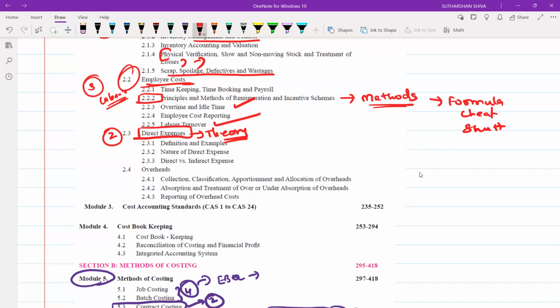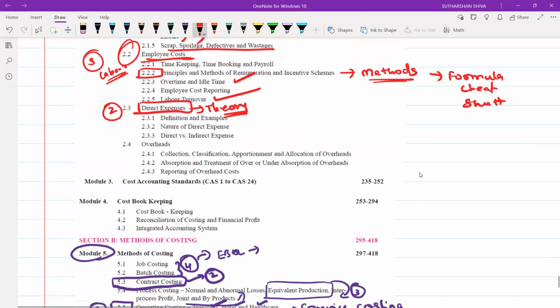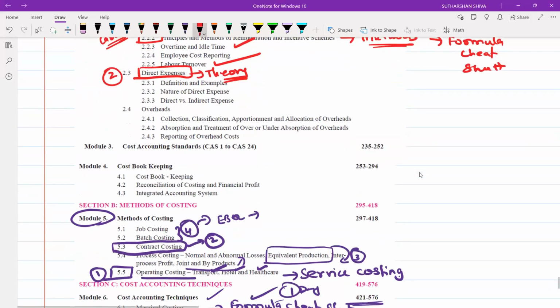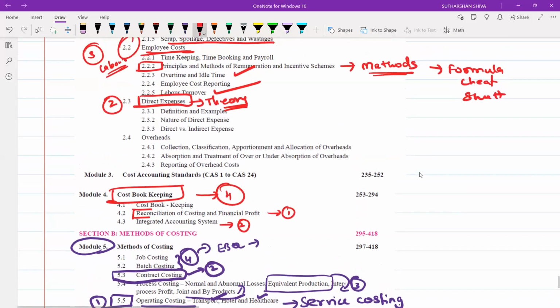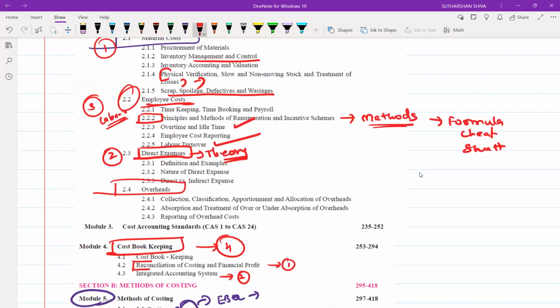Now, after employee costing, the next criterion is cost bookkeeping as your next part. Cost bookkeeping, reconciliation should be your first priority, and only then move on to integrated accounts. And finally, you will come to overheads. Under the overheads, you will study 2.4.2, which will be most important.